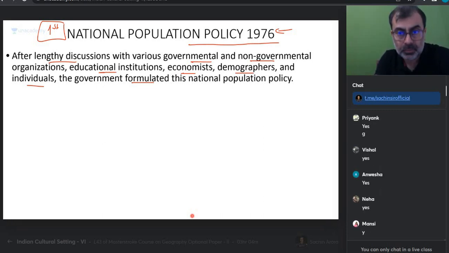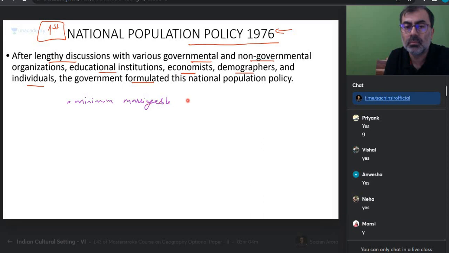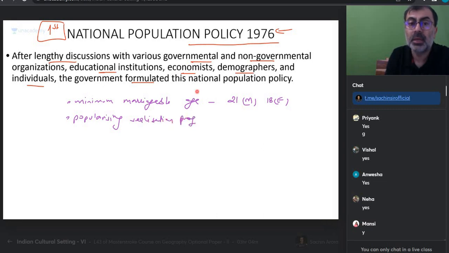We looked for minimum marriageable age. 21 for male, 18 for female. We were looking at that. Get that? Popularizing sterilization programs. In fact, 1978 around emergency, did you see coercive forced sterilizations also?